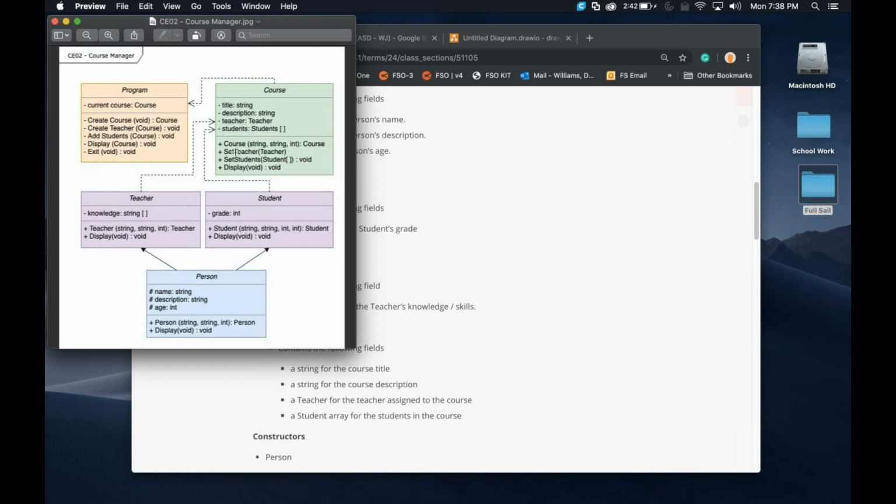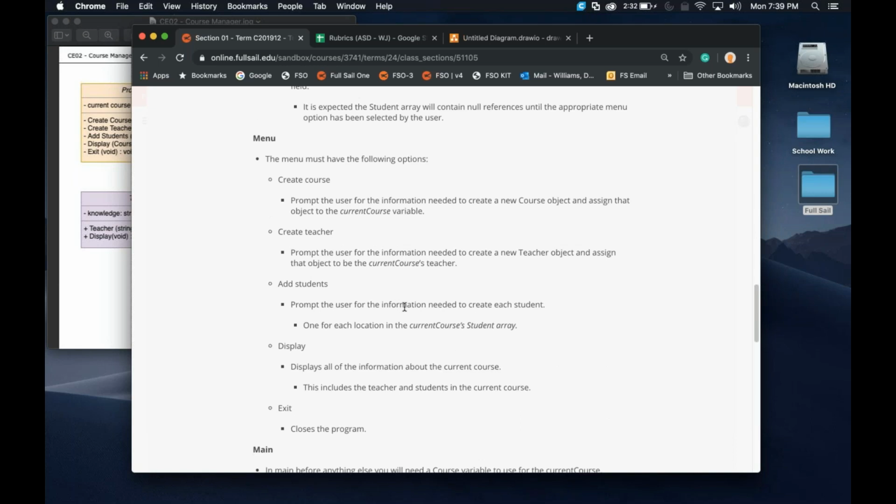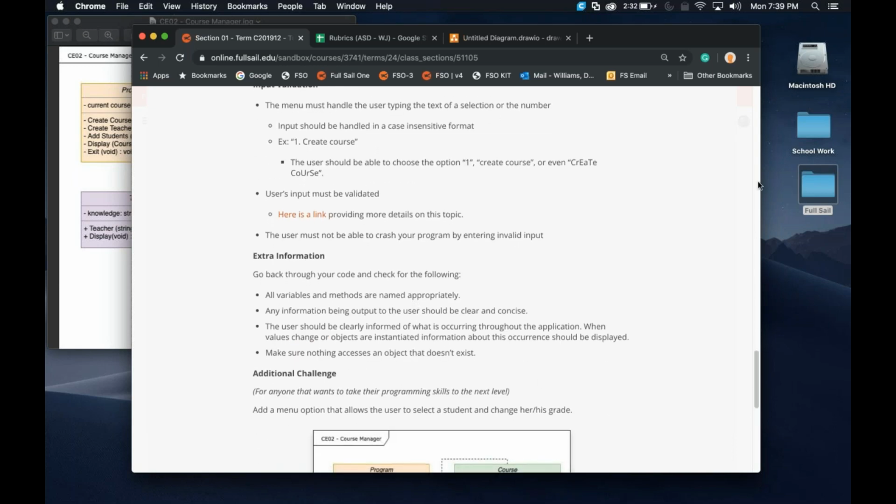Then, of course, we're going to have a couple methods inside of here to set the teacher. We're bringing in the teacher and setting it, and we're going to set the students by bringing in that whole student array and setting it to the student array. Then we're going to have the display, which will display everything as we go along. And on our program side, these are all of the different menu options. We're going to be able to create the course, create a teacher, add the students to the course, and finally display that course, and of course our exit button. We didn't test that one for the oven assignment, but we'll make sure we test it for this one. That's pretty much a summary of all the different stuff inside of here.